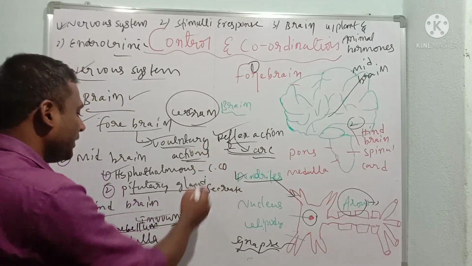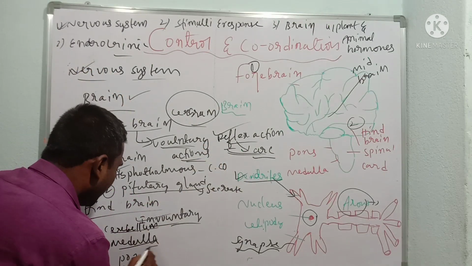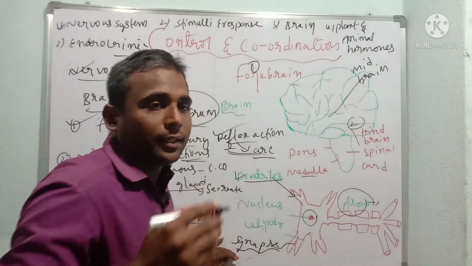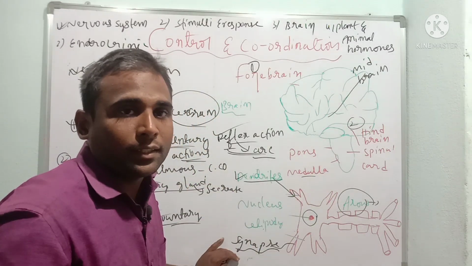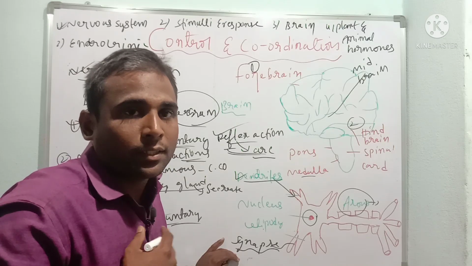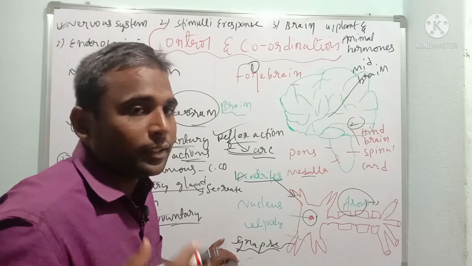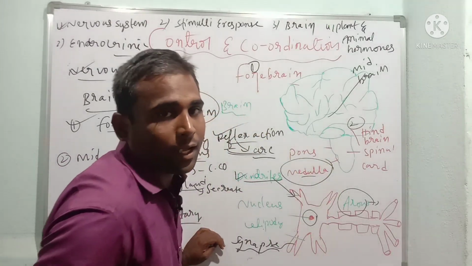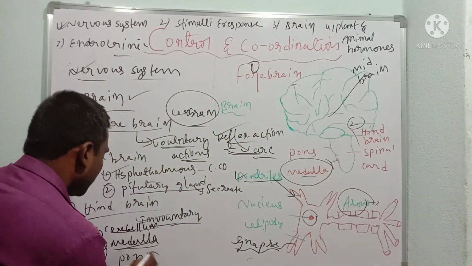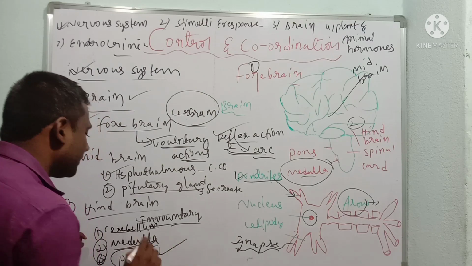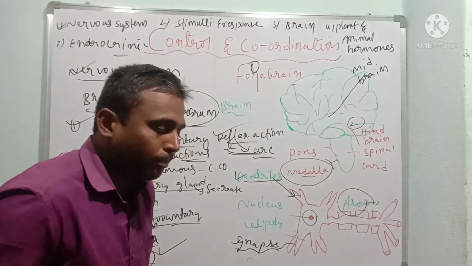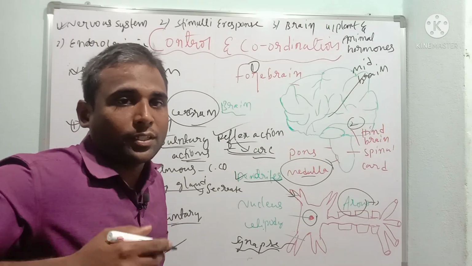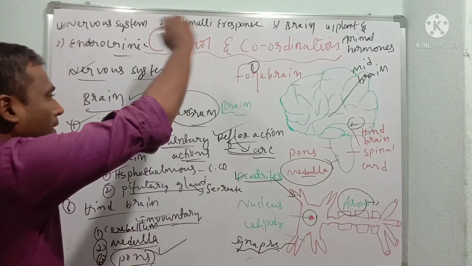Next, the medulla also controls involuntary actions like breathing, heartbeat, salivation, vomiting, all controlled by the medulla oblongata. Next, pons. Children, pons also performs involuntary actions, that is respiration. So this is all about the brain.